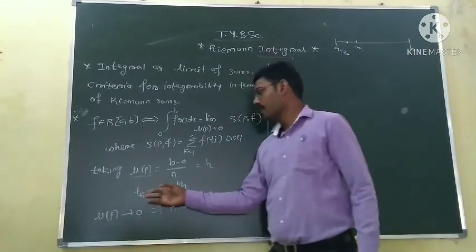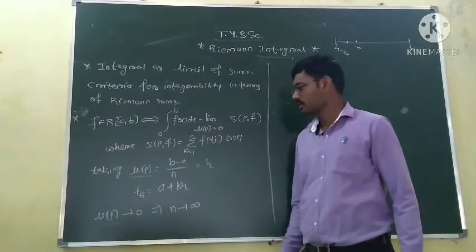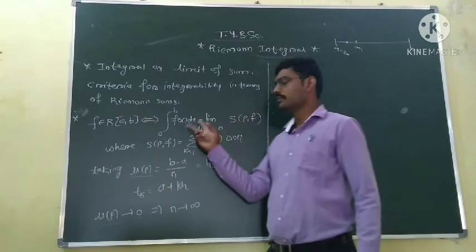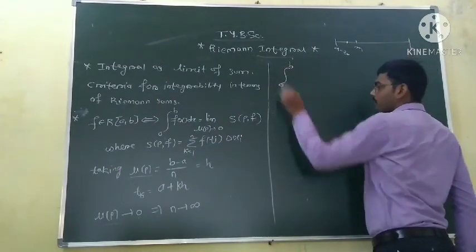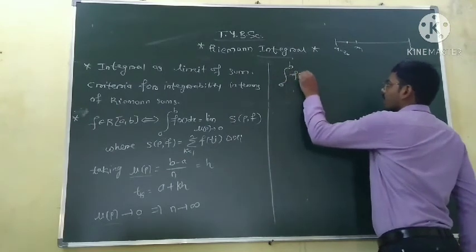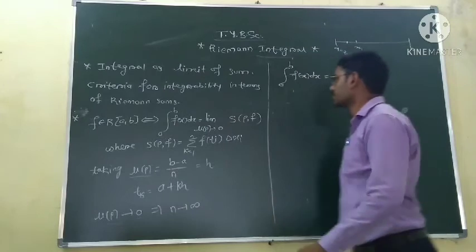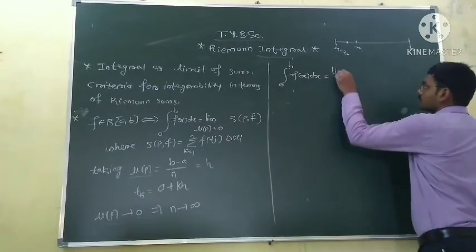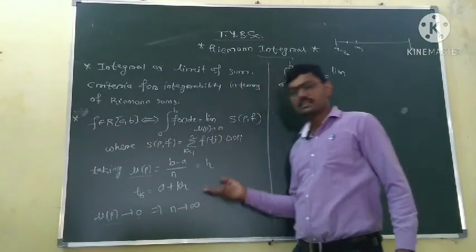And we are saying the value of tk will be a plus kh. So putting this value here, we get the integral from a to b of the function f equal to the limit. Now instead of writing norm of P tends to 0, it is similar to write n tends to infinity.